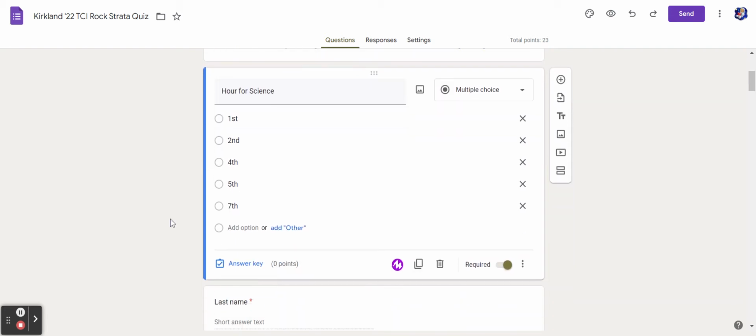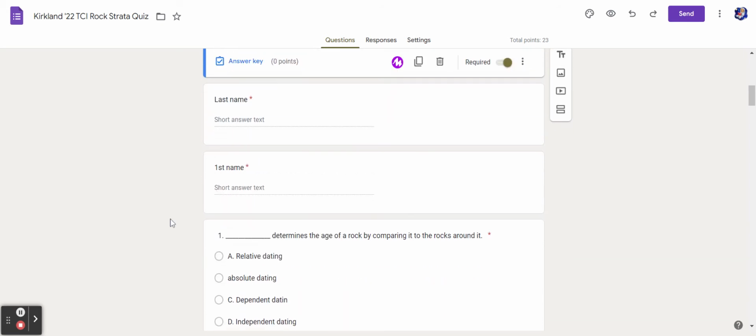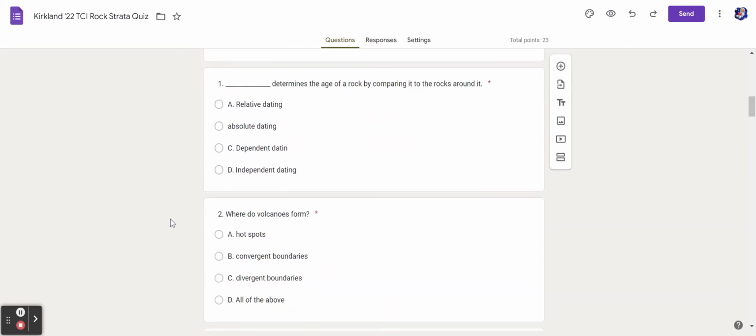So, the hour for science, please choose your correct hour. Fill in your last name and first name. Number 1. Blank determines the age of a rock by comparing it to the rocks around it. A. Relative dating. B. Absolute dating. C. Dependent dating. D. Independent dating.